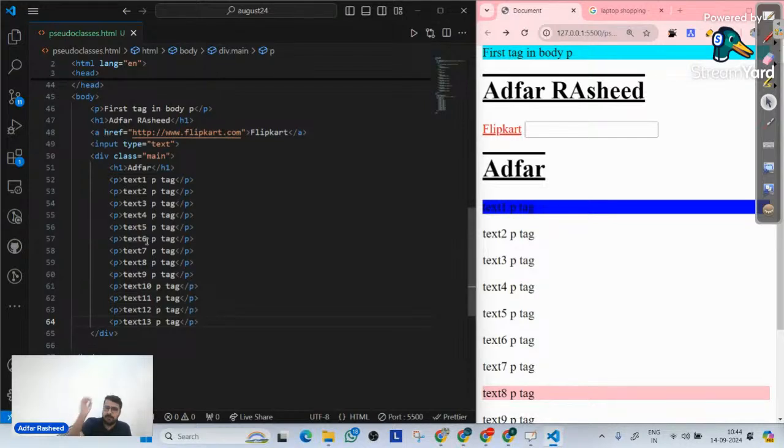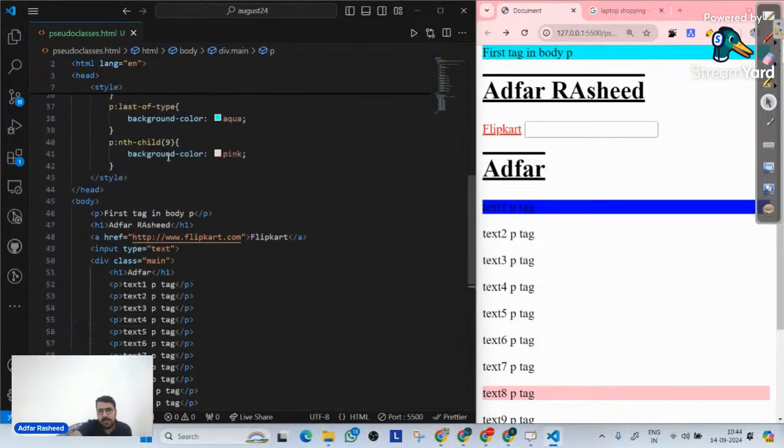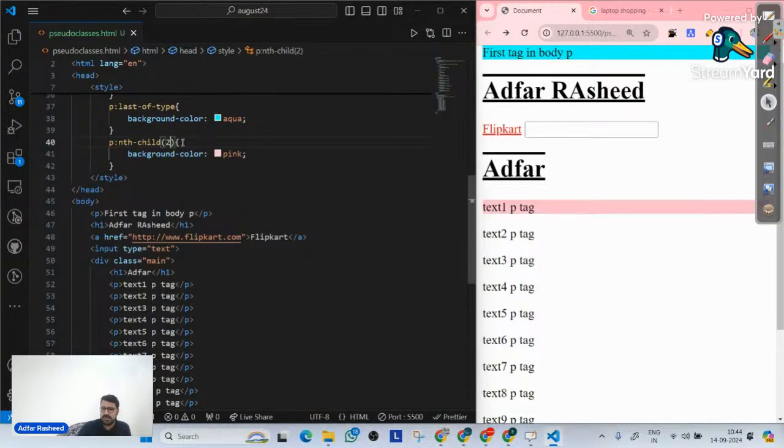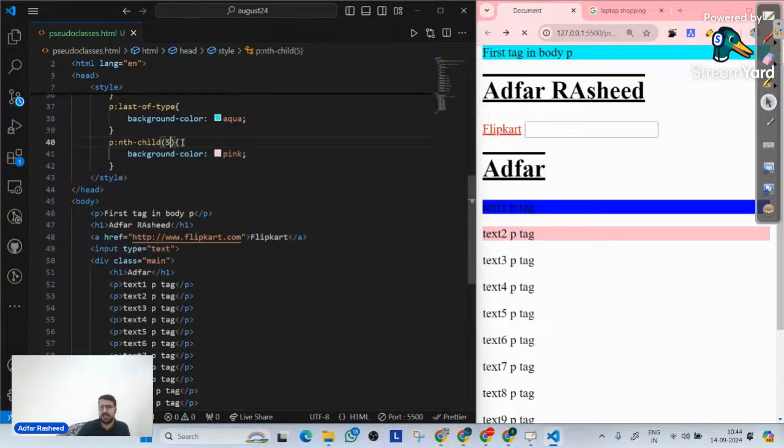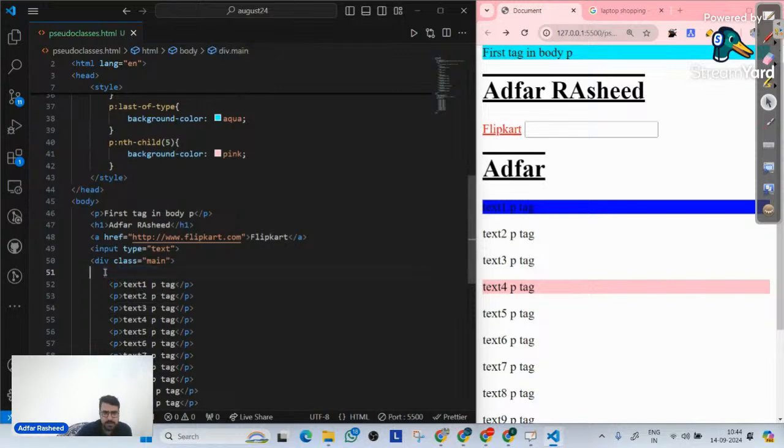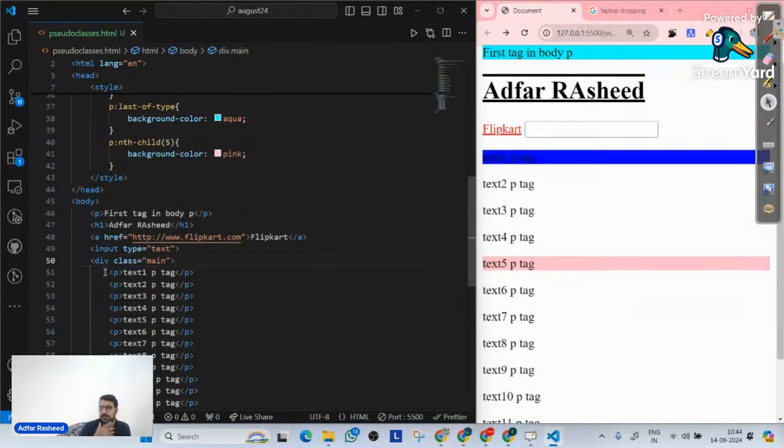I want to implement a P tag where my child is second child, and you can see second child is implemented. Third child will get implemented. Fourth child will get implemented. Fifth child will get implemented. In a similar way, let me remove this H1 now. This H1 might get you confused, but let me remove it. So you can see the fifth element is removed.